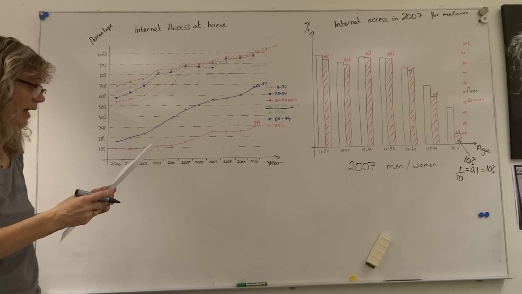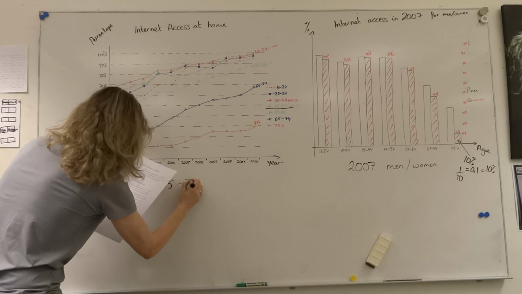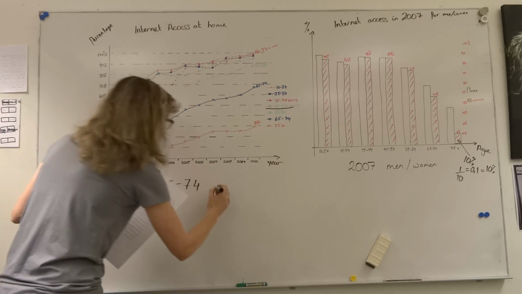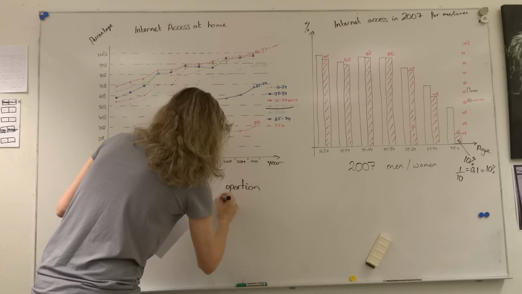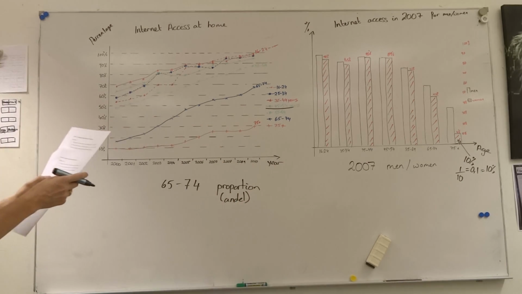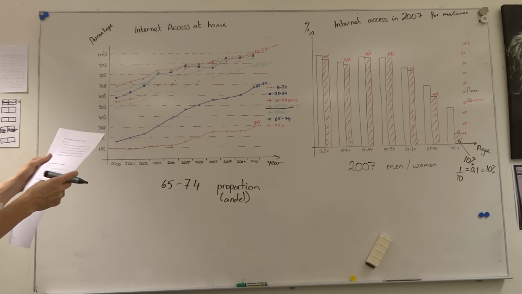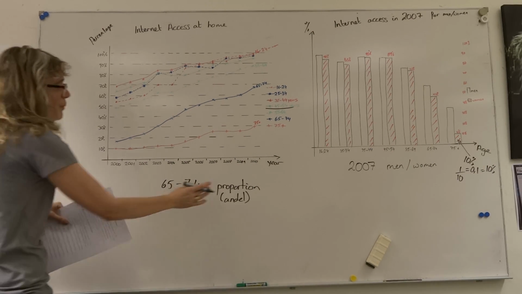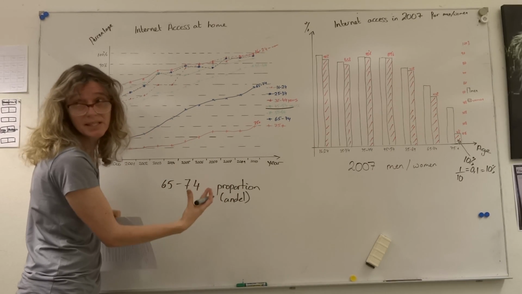Then we have in 65 to 74, proportion, in Swedish, andel. The proportion that had access to internet doubled between 2002 to 2006. So proportion can be thought of as a fraction or a percentage.